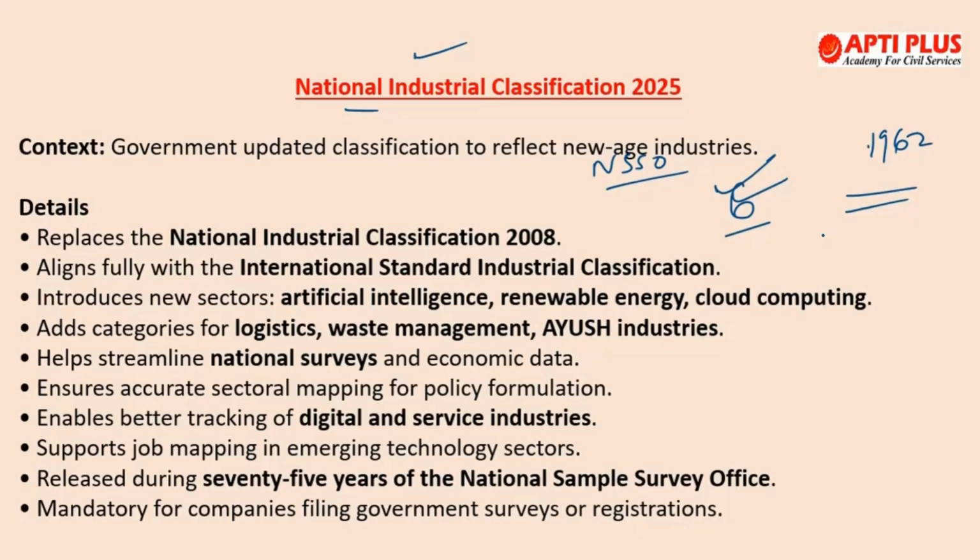Then there are new categories which have been added in this 2025 classification, like logistics, real estate, food services, environmental remediation, etc. Okay, and this particular classification serves as a standard framework for official statistics, surveys, and policy planning in India. Now, if we talk about NSSO particularly, it is India's main institution for large-scale socio-economic